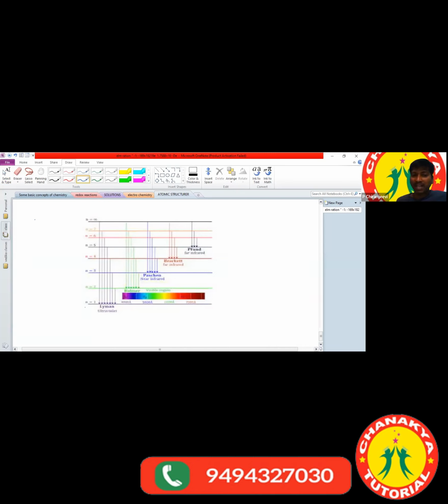They represent the energy levels: first energy level, second energy level, third, fourth, fifth, sixth, seventh energy level and so on. Now let us see: when the electron jumps from a higher energy level to a lower energy level, it emits radiation. Whatever radiation is emitted, we are going to see in the visible region. Only when we see it in the visible region can we find out the color.